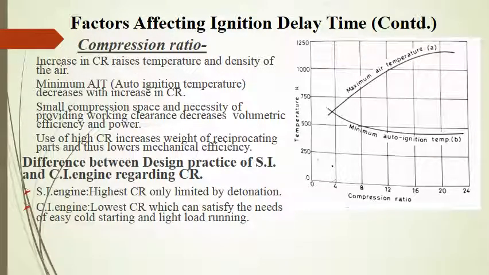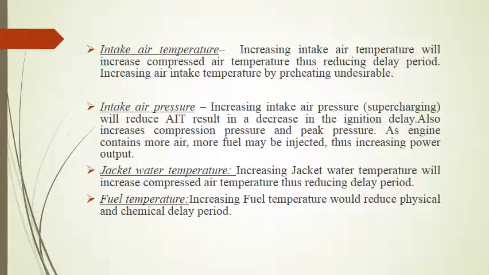But here the maximum peak pressure in the case of a CI engine is only marginally affected by the compression ratio, because with the compression ratio the delay period is shorter and therefore the rise of pressure on ignition is lower. Increasing the intake temperature would result in an increase of the compressed air temperature, which basically reduces the delay period. However, increasing the intake temperature by preheating is undesirable, because it would reduce the density of air and hence volumetric efficiency as well as power output.